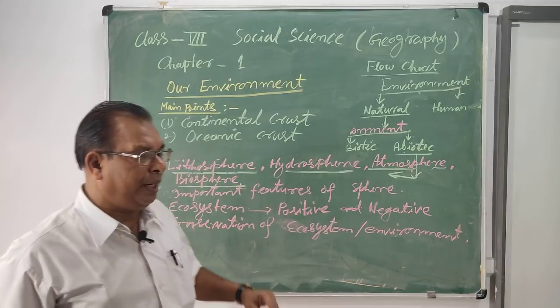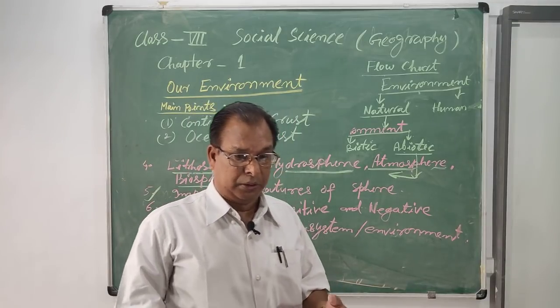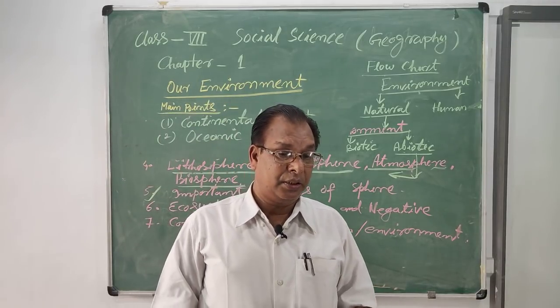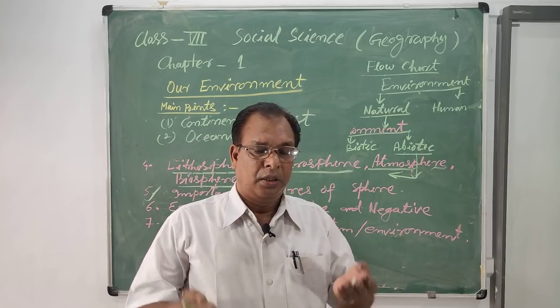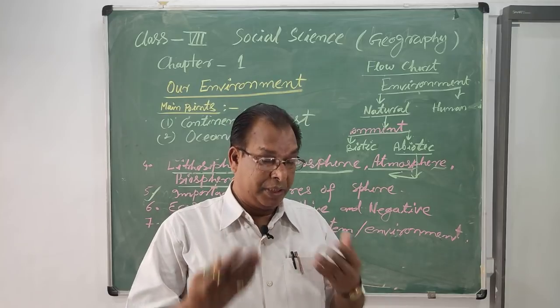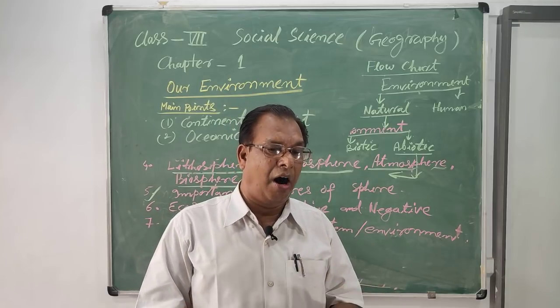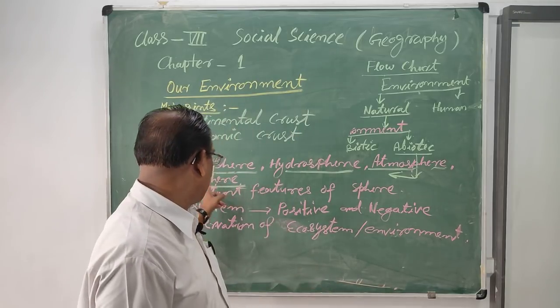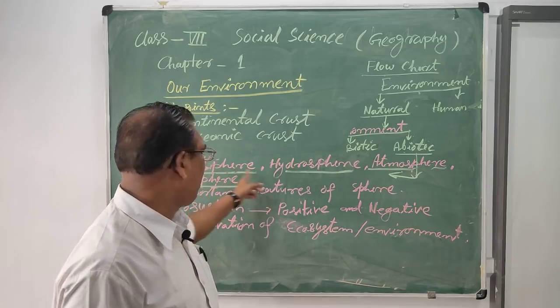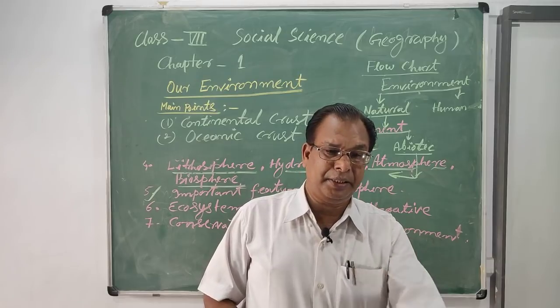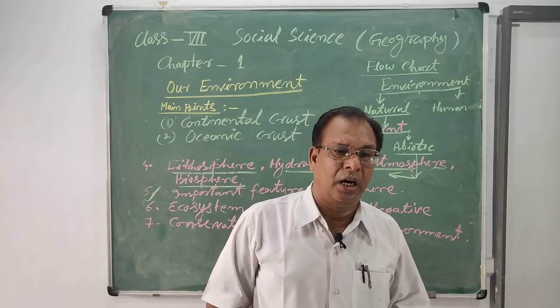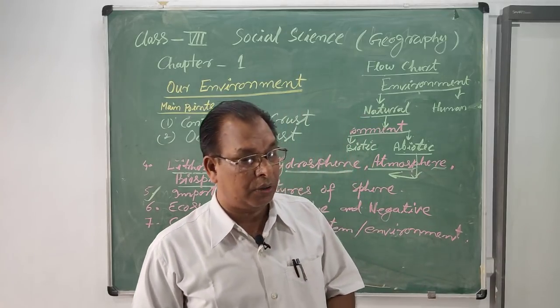It is made through different processes, that means different elements, different minerals, then rocks. There are three types of rocks that are parts of the lithosphere: igneous rocks, sedimentary rocks, and metamorphic rocks.